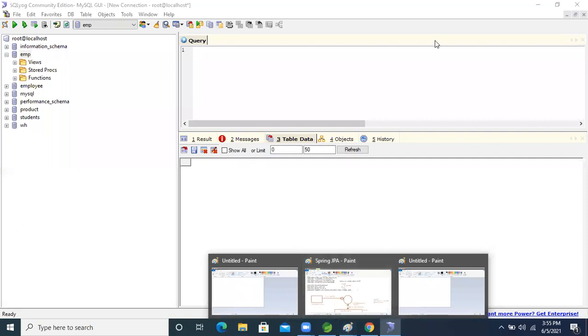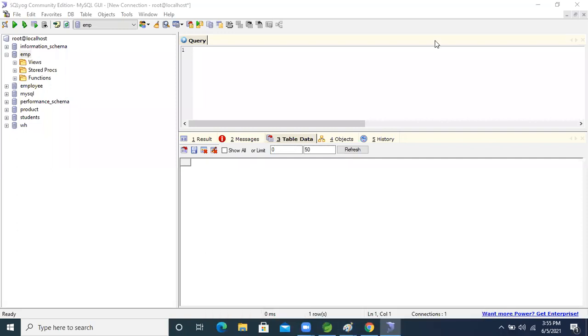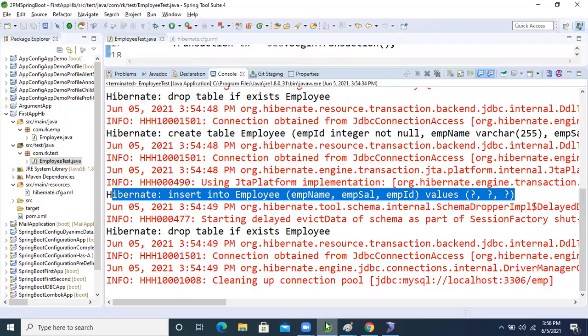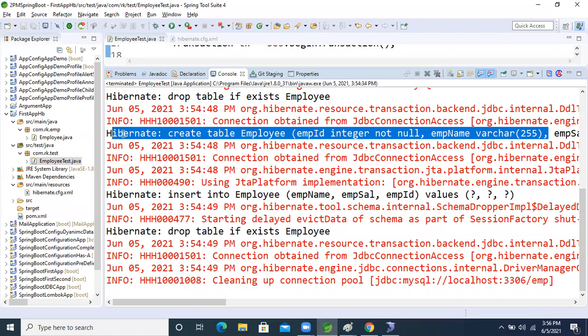Ravi, that means the table you created and the data you inserted is deleted permanently, or only for this query or session? Yes, Jubi, listen. In the live environment, whenever our application is running live, we can't use it. But for testing purposes, to check whether our application is working perfectly or not, we use create and drop.